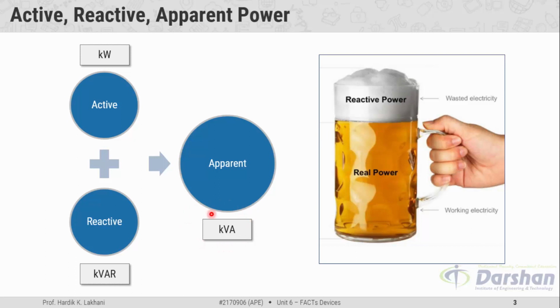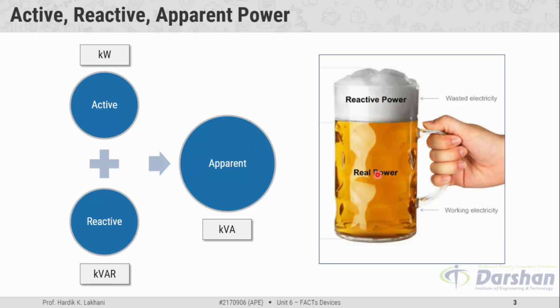So you will better understand these terminologies with the help of a beer glass analogy. The glass of beer has two portions. The first one is the beer itself and the second one is the foam of the beer. So when we add both the contents together, the net content of the glass is known as the apparent.